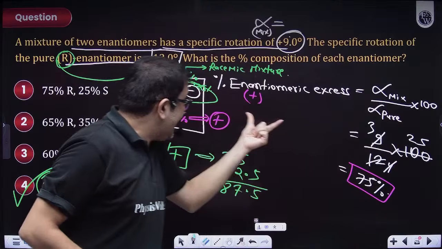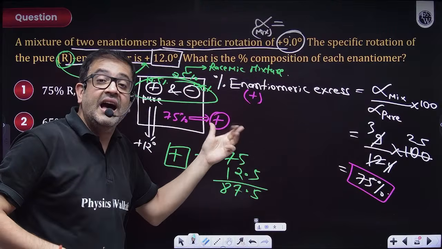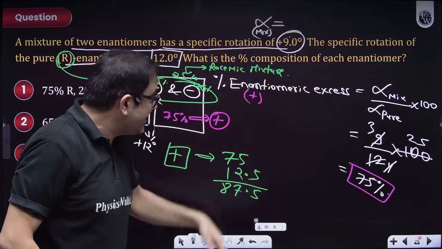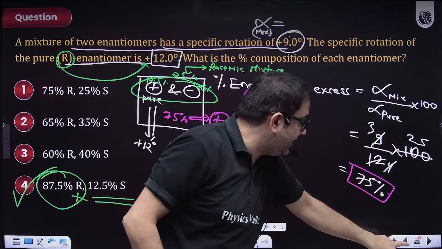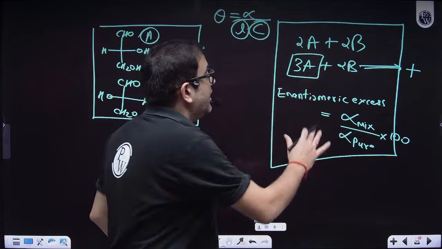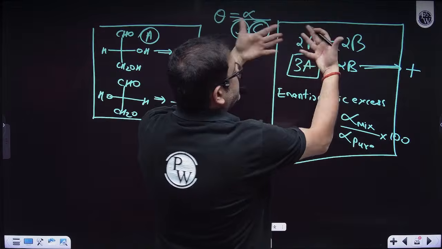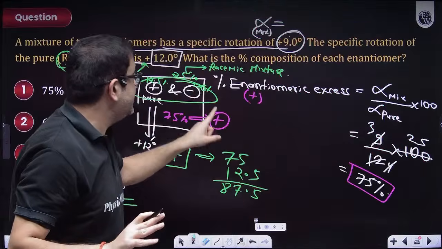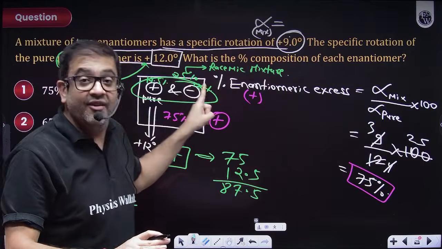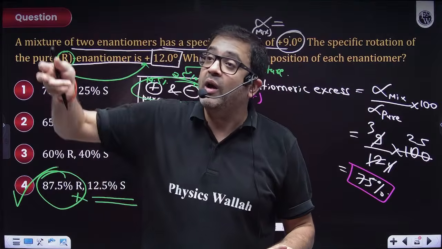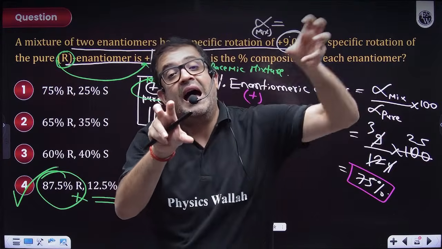But sir, that means 75% they are more. What about the remainder? Sir, the remainder, we started taking a mixture. So the remainder was both of them. So this is how much percentage they are more. What is the remainder percentage? Sir, 0. Racemic mixture. Why? Because I technically wanted to add A also, add B also.